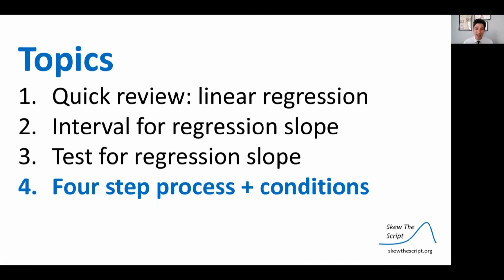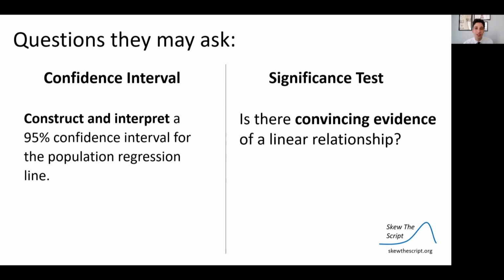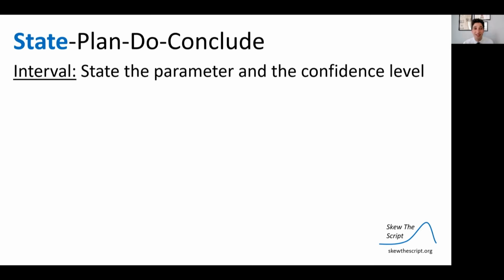So putting this all together, we can write this out in our 4-step process and conditions. Normally when they're asking you to do a 4-step process for a linear regression problem, they're going to give you a number of things. They're going to give you the scatter plot, the regression output table, and oftentimes they'll give you a residual plot and a histogram or visualization of those residuals. The questions they may ask is either to construct a confidence interval or to ask if there's convincing evidence of a linear relationship, which is a significance test.